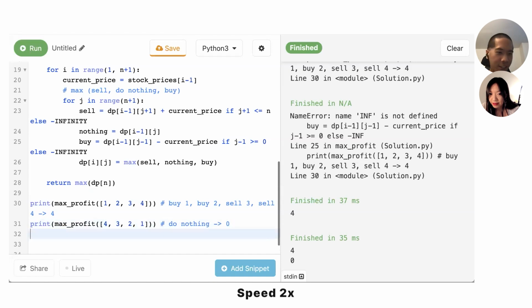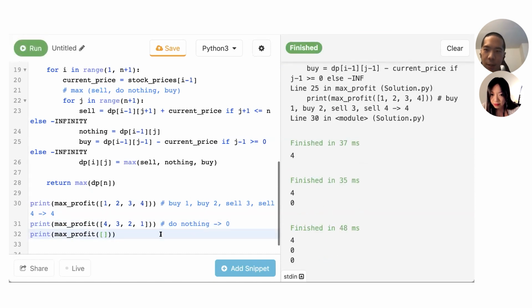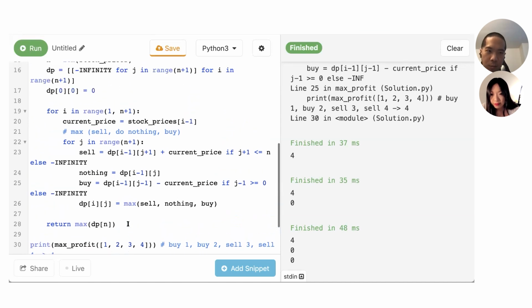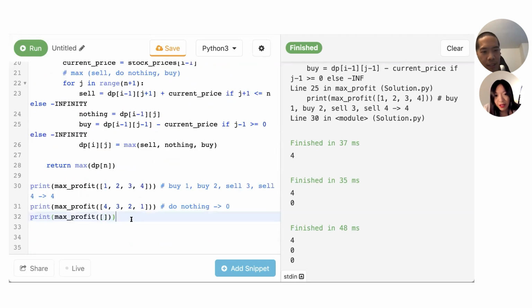What happens with an empty list though? Yeah, so let's try that out. It prints 0 as well. And I think that's correct because we don't have any stocks to sell. Right. Exactly. Okay, great.